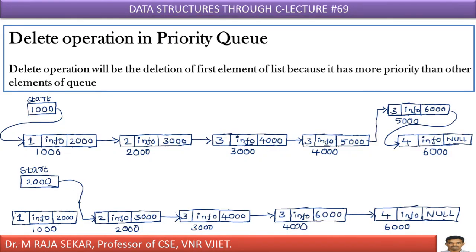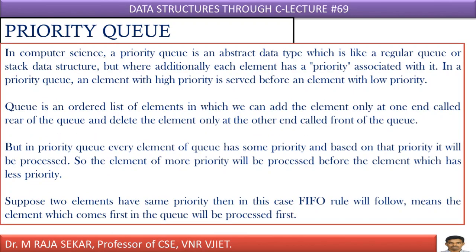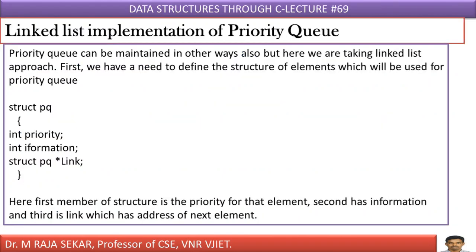Now what we discussed in this class: we discussed applications of priority queues, what is a priority queue, and what is the difference between an ordinary queue and a priority queue. Priority queue has one more field, an additional field, that is priority. Elements can be processed depending on the priority.